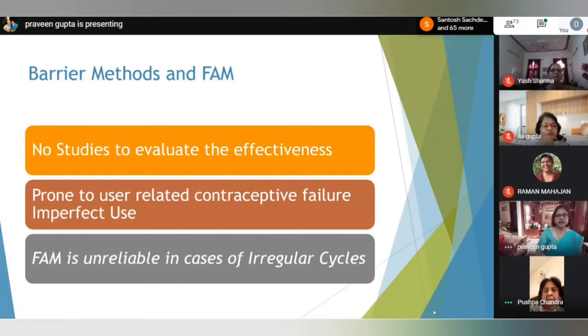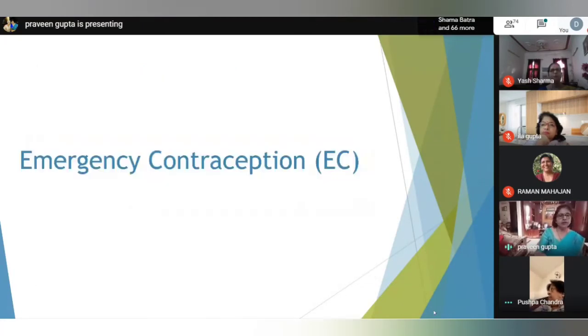Now, barrier methods and fertility awareness methods. No studies have been done to evaluate the effectiveness of barrier methods. They are prone to user-related contraceptive failure because of imperfect use. Fertility awareness methods are unreliable because some patients with obesity have irregular cycles, so FAM is not reliable in them.